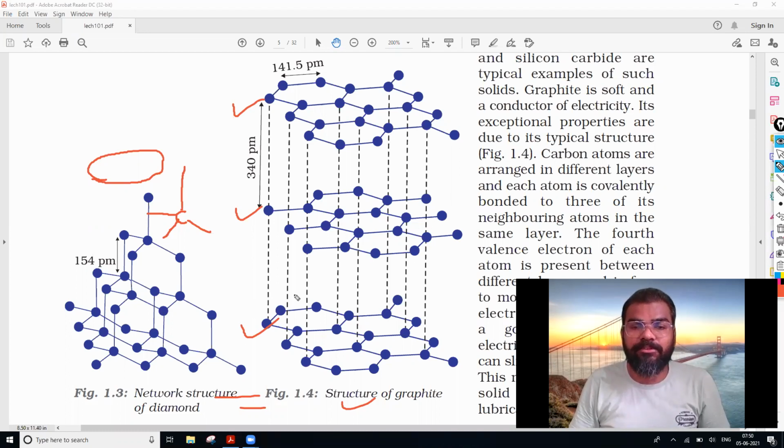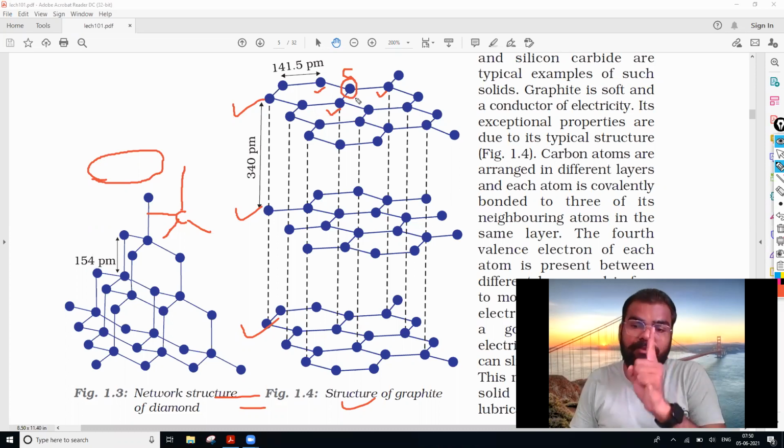And if you check the valency of carbon, you will have only 3 valencies satisfied. See this carbon: this is 1, this one is 2, and this one is 3. So one carbon atom is bonded by 3 other carbon atoms in the structure of graphite.